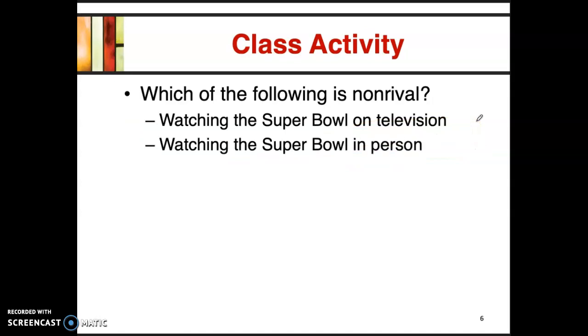Next one, watching the Super Bowl in person. Is that rival or non-rival? I want you to think about this. What do you think?